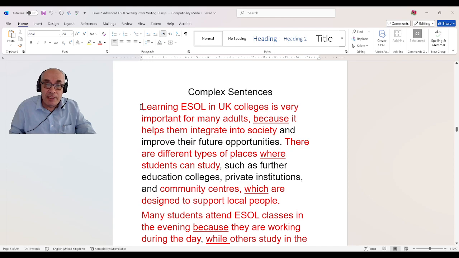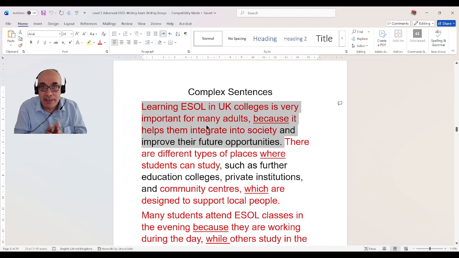Now, the first complex sentence I am using because. Learning ESOL in UK colleges is very important for many adults because it helps them integrate into society. So this is a complex sentence. If you read all the sentence from here to here, it means this is a compound complex sentence. It's a complex sentence because I use because, and it is a compound sentence because I use and. I use and between sentences, not between words. If you use and between words, it means you are entry 1. You have to use and between simple sentences.